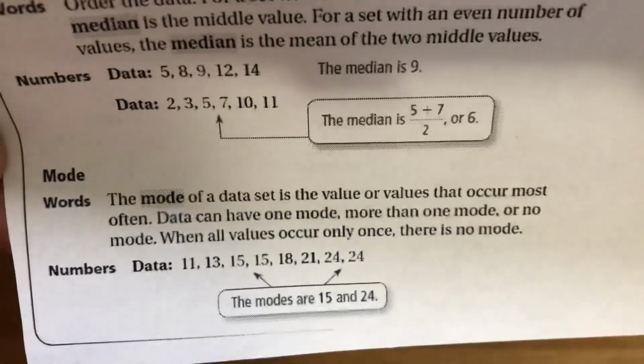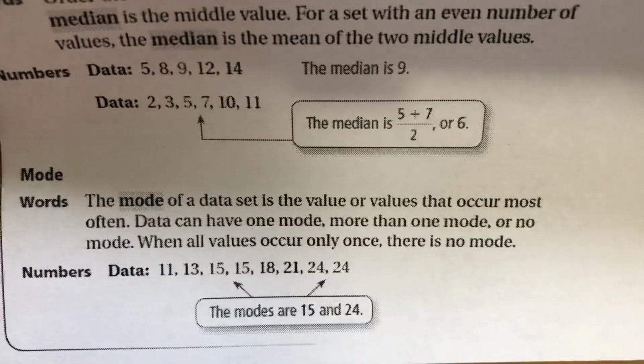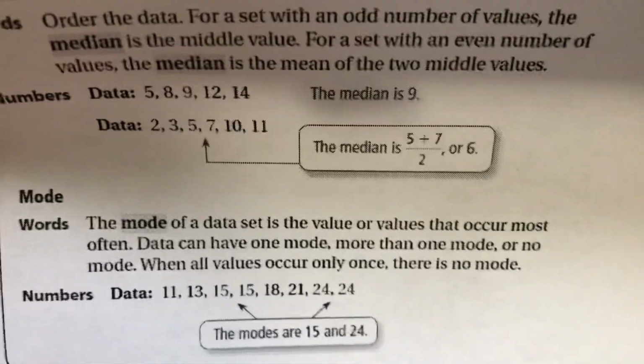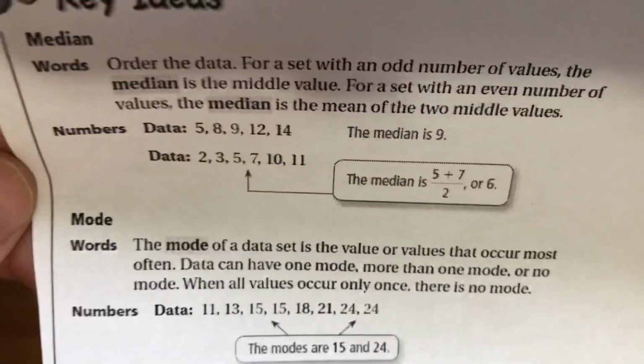And then the mode is the value or values that occur most often. And data can have one mode, more than one mode, or no mode. So when all values occur only once, there's no mode. So we'll talk about that as well.